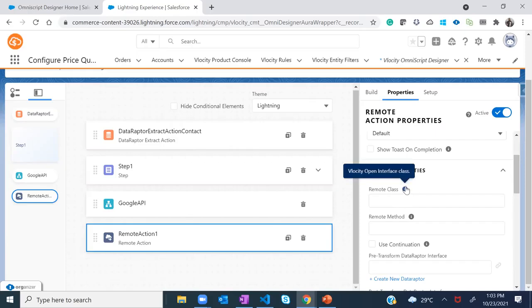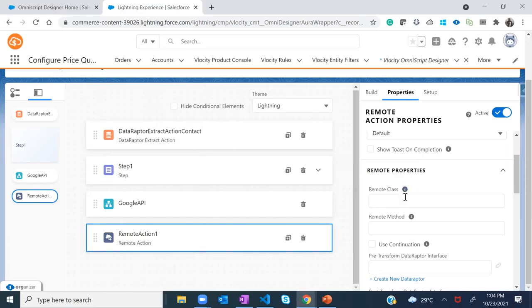Basically, open interface allows you to interact with a Salesforce Apex class. The open interface class resides inside your Velocity managed package, the same as what we had with the exposed namespace capability and OmniScript-based mixing. Similarly, Velocity open interface class is a callable interface which allows you to interact your managed package Omni Studio OmniScript with the Apex class. So you need to make some prerequisite changes inside your Apex class in order to make it work with Omni Studio.